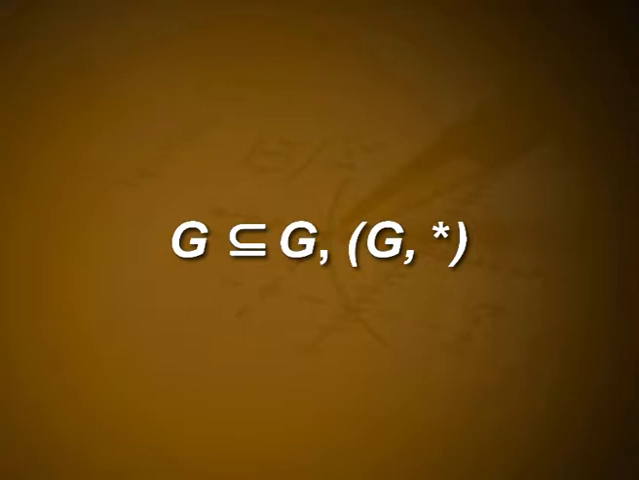Every group G star with 2 or more elements has at least 2 subgroups. Since G is a subset of G, G star is a subgroup of itself. Also, if E is the identity element, E is a subset of G and E star is a group and is therefore a subgroup of G star. These 2 subgroups are called improper or trivial subgroups. All other subgroups, if any exist, are called proper subgroups.